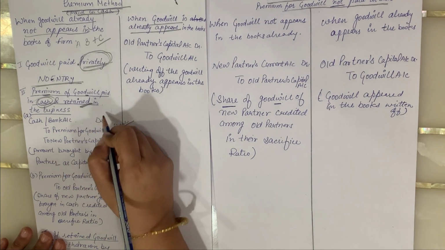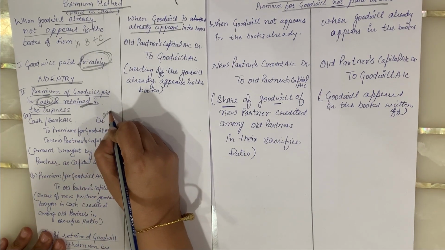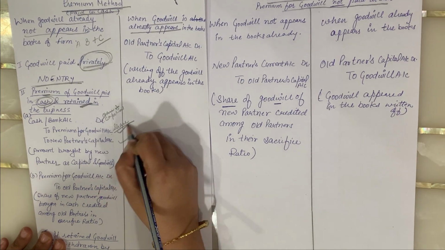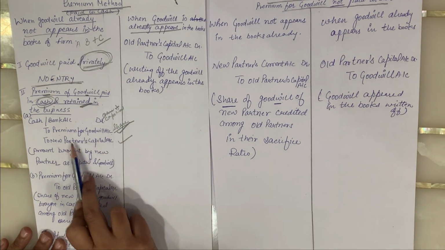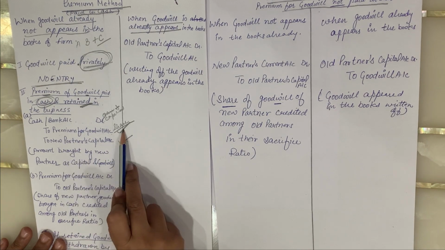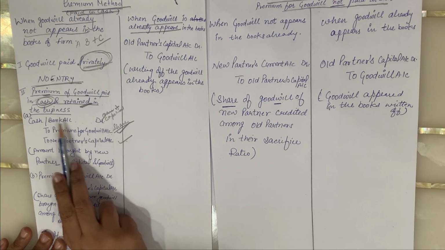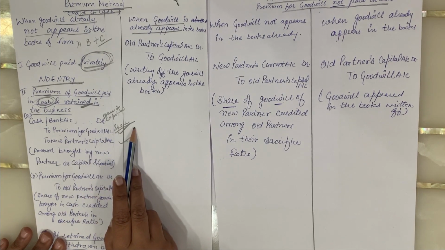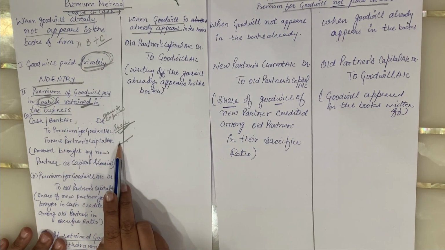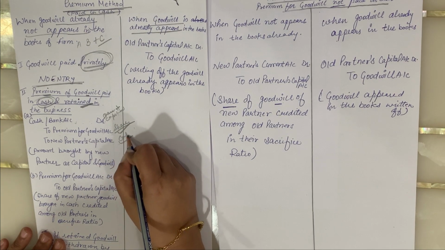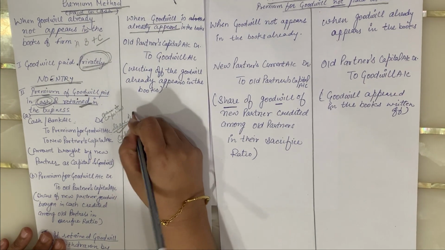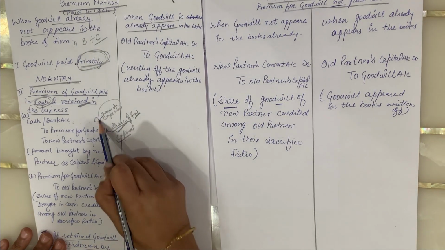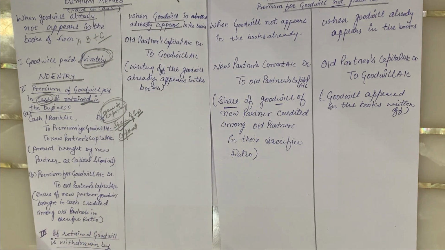And in the cash or bank account, the share of the goodwill plus the amount of capital, both. We are doing the entry together. The new partner is bringing the amount of capital as well as premium for goodwill. So we will do the combined entry, cash and bank account debit to premium for goodwill account to new partner's capital account. Here the amount of capital and the share of goodwill that is paid by the new partner is given, and in the debit both of the amounts are to be shown.